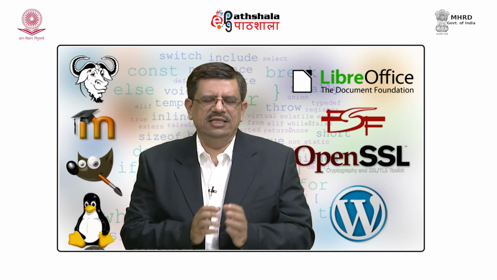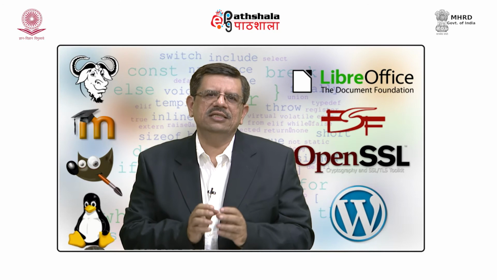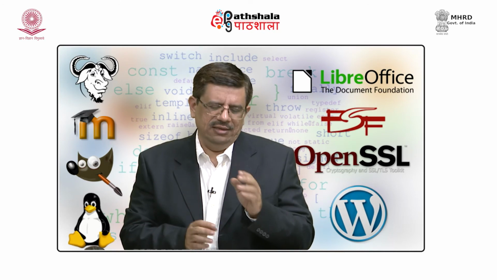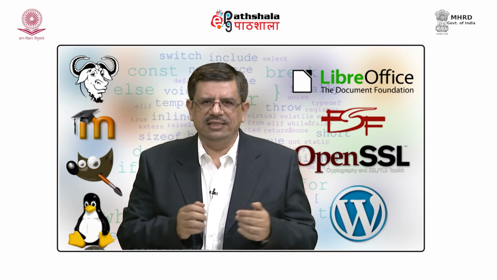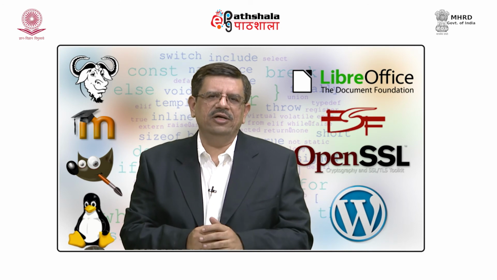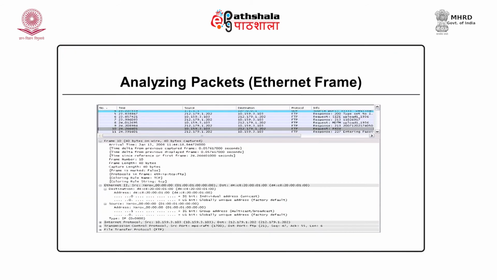So, the screen over here shows the Ethernet frame. Ethernet frames are constructed at the data link layer. Let us see on this screen what can be displayed by Wireshark. When you click on any packet, now this is an FTP packet, FTP being the application, file transfer protocol. So, when the FTP application is running, this kind of Ethernet frame is created.